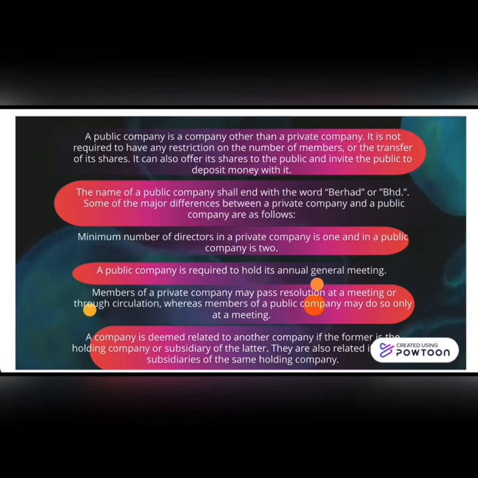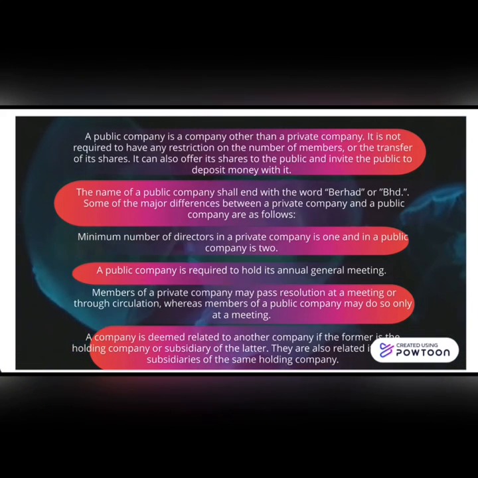Some of the major differences between a private and a public company are as follows. The minimum number of directors in a private company is one, and a public company is required to hold its annual general meeting. Members of a private company may pass resolutions at a meeting or through circulation, whereas members of a public company may do so only at a meeting.